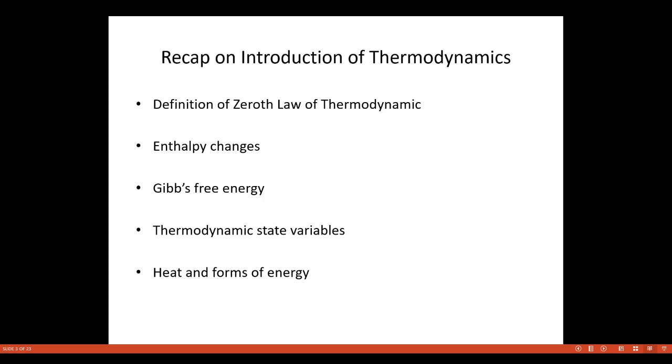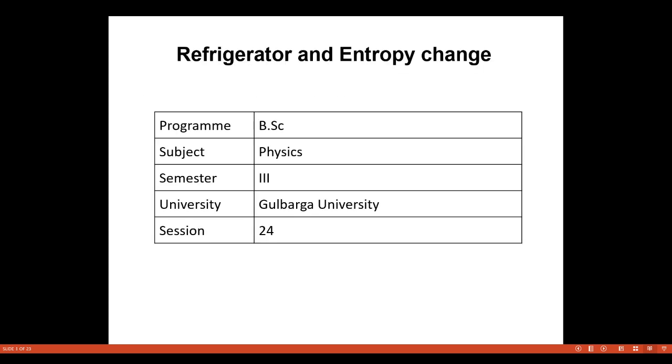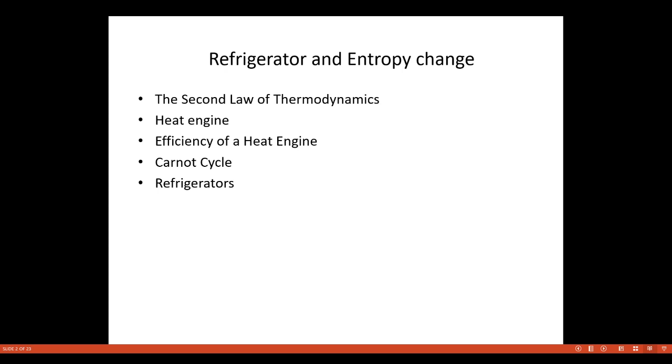Previously, what we have studied is the definition of the zeroth law of thermodynamics. The zeroth law states that if two bodies A and B are in equilibrium, the third body must also be in thermal equilibrium. Next, we have seen the second law of thermodynamics, which stated how much amount of heat is converted into the amount of work done.